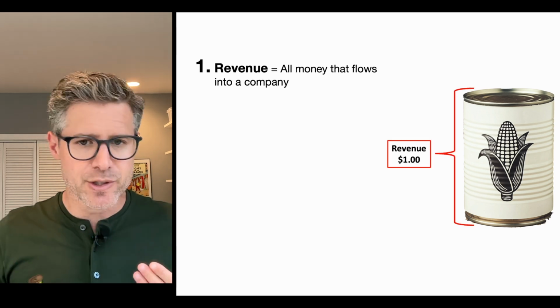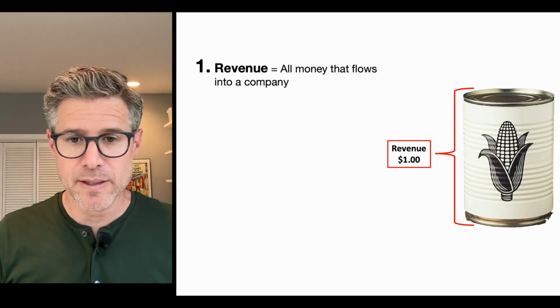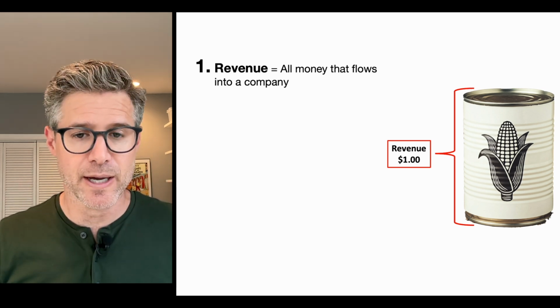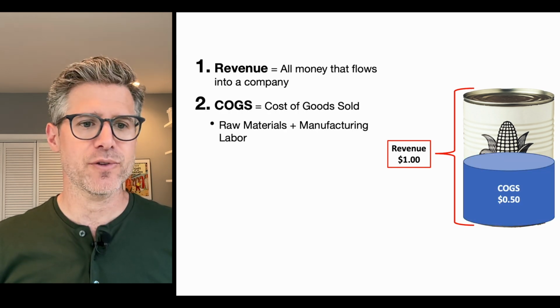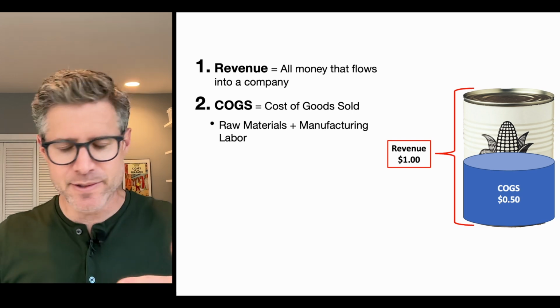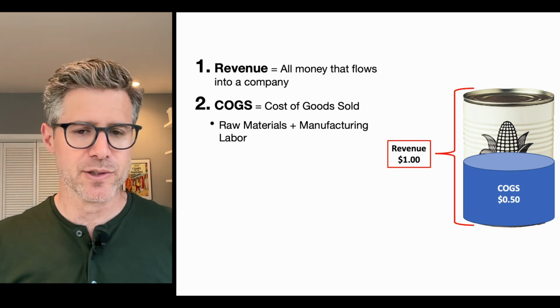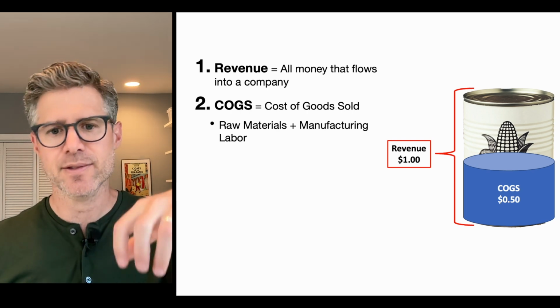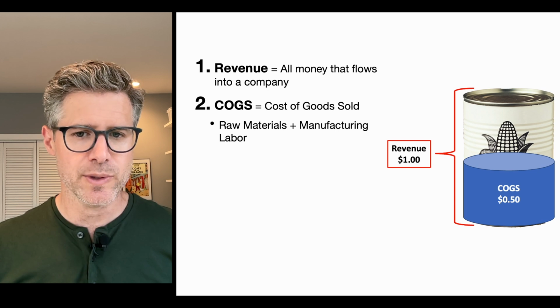The first definition is revenue. That is all the money that flows into the company. So number of cans sold times the price that they sold the cans. The second is cost of goods sold, COGS, and that is the physical inputs that go into making the product. So in this case, the cans, the corn, and in the case of a manufactured product, you include the labor